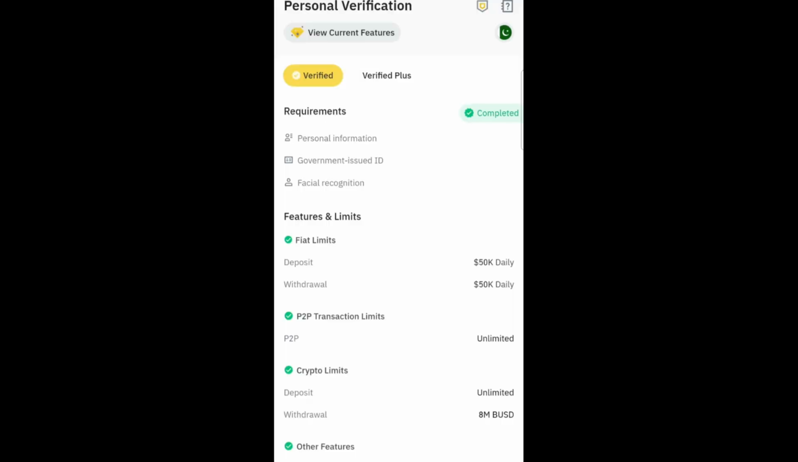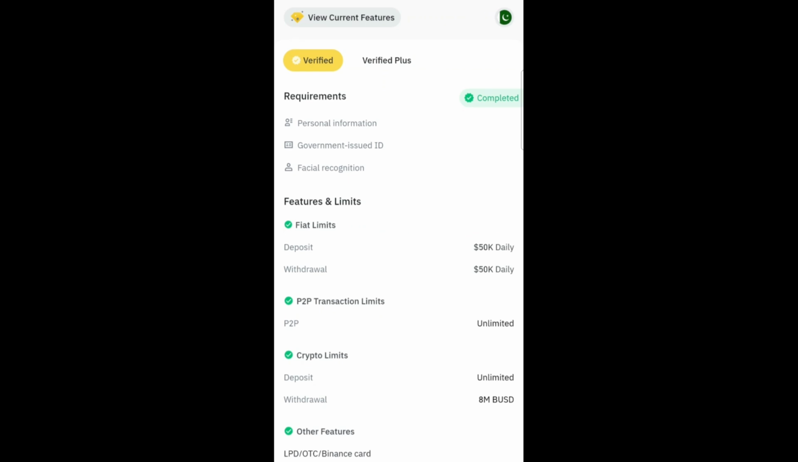Now your profile will be under review and it may take 4 to 5 days. Once it is verified, it will show you completed with a tick mark to the right of your screen and you'll be able to deposit and withdraw up to 50K. Plus, you will also be able to do P2P transactions.